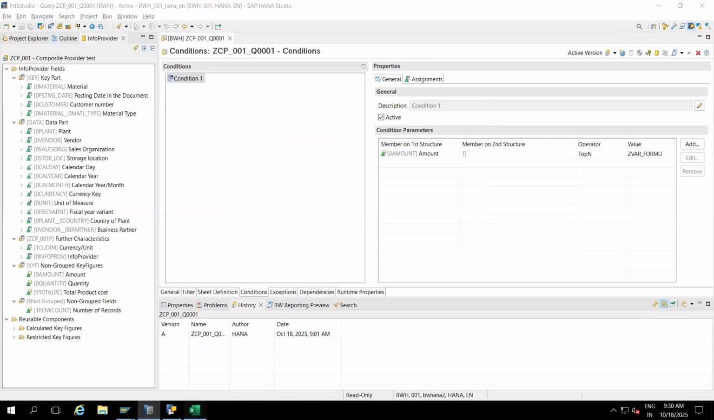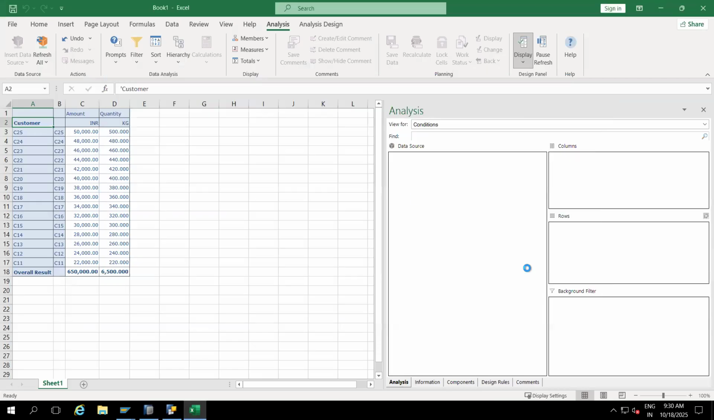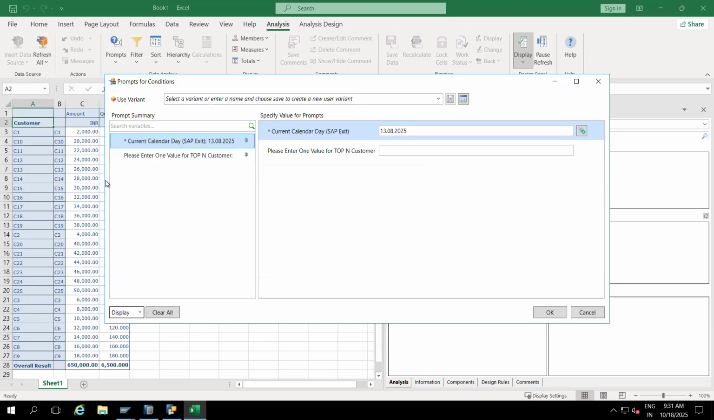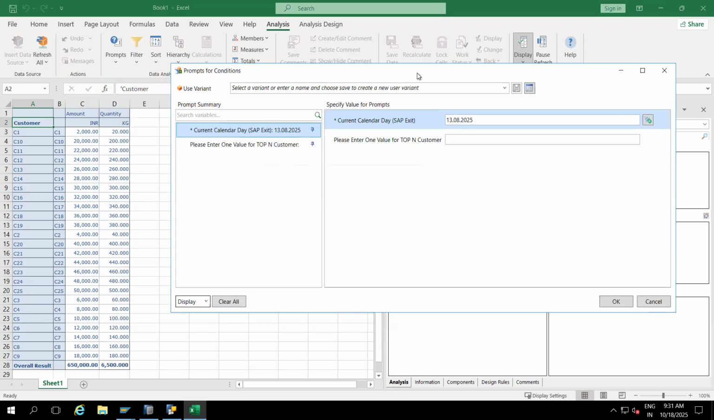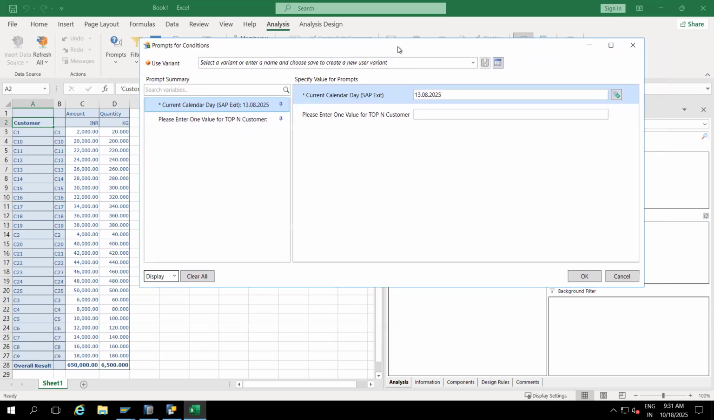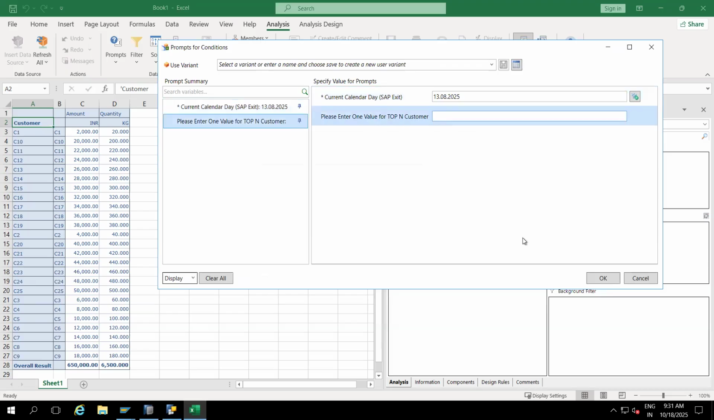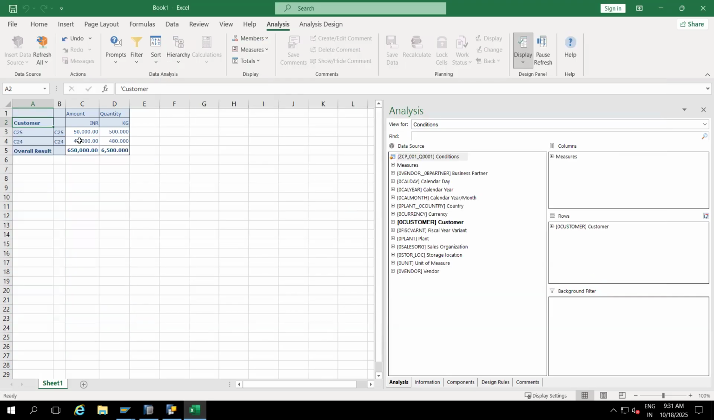Now I will cancel and refresh it. When I refresh, first select this and then refresh the data source. Completely we are refreshing it. Now I'm getting the complete value. So now here you are getting the option. You can see, please enter one value for top end customers. If I give a value, say two, I'm getting only two.